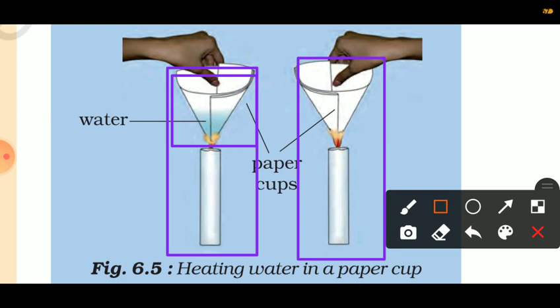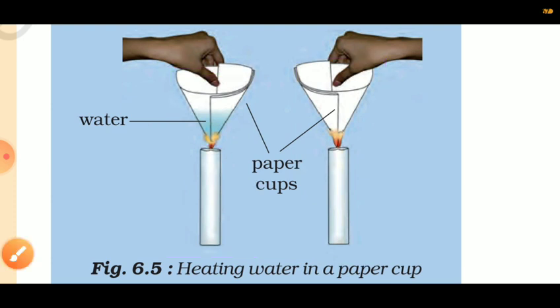Does the water in this cup become hot? Yes, because whatever heat we are giving to the paper cup is absorbed by the water, and the paper is not reaching the proper ignition temperature. That's why it will not burn while the water will become hot.